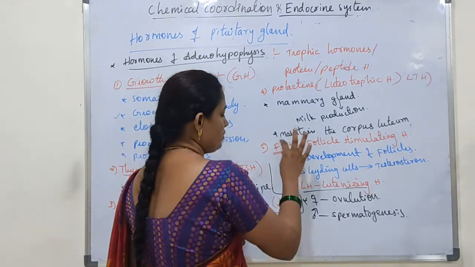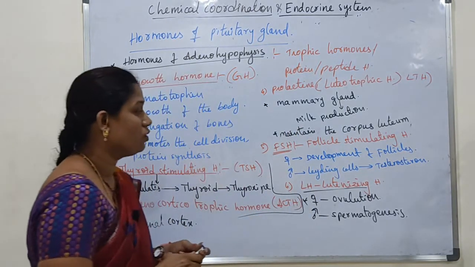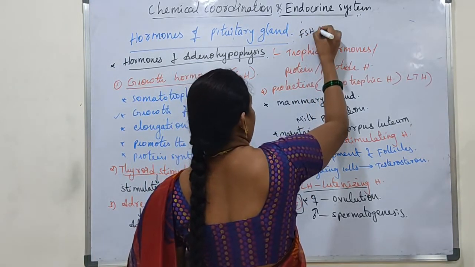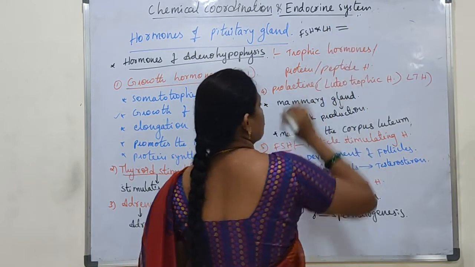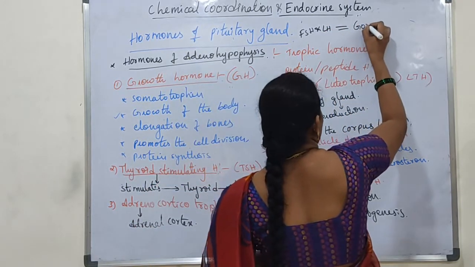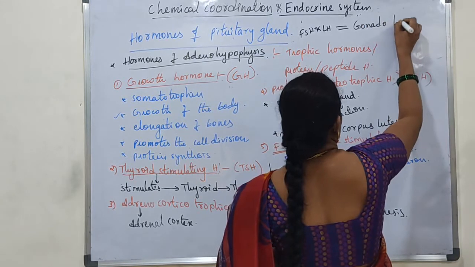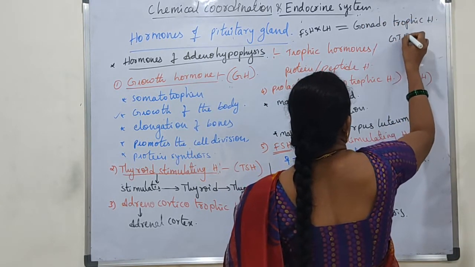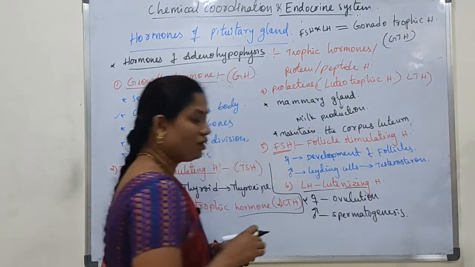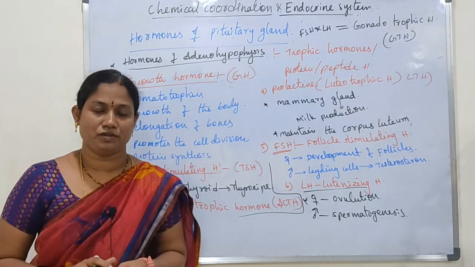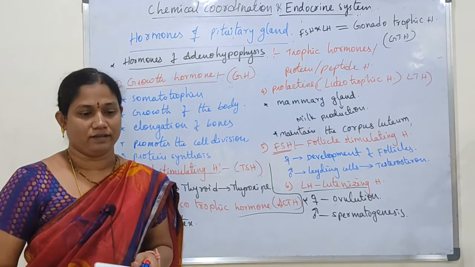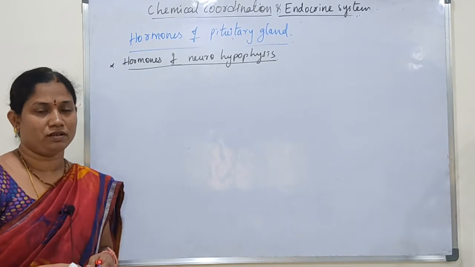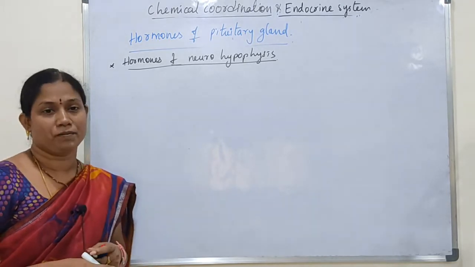So that's why FSH and LH both together are called gonadotropic hormones, GTH. Okay, so these are the hormones of anterior pituitary gland. Next, hormones of neurohypophysis.